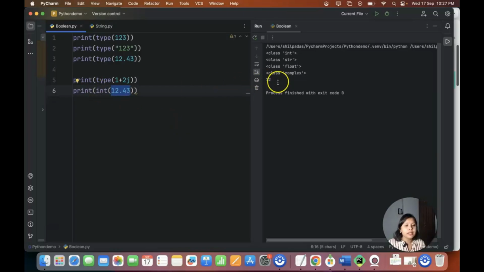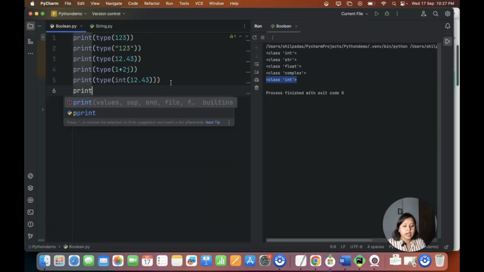There is no decimal value in it. Now let's check the type of this. I'm converting this 12.43 into an integer, so the type should be an integer. See, the type of this particular 12.43 is integer, right? So now you understand what the data types are and how you can convert.